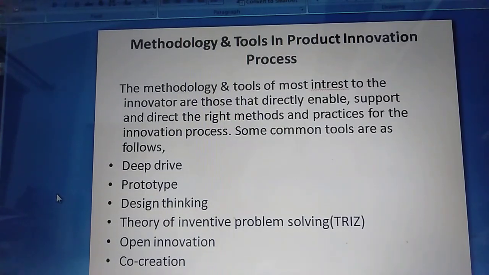So the next tool is the prototype. A prototype is an early sample, model or release of a product built to test a concept or a process. The prototype, as you know, is one small model, and you also know that we are going to conduct so many tests on that. It is nothing but a replica of the main product.